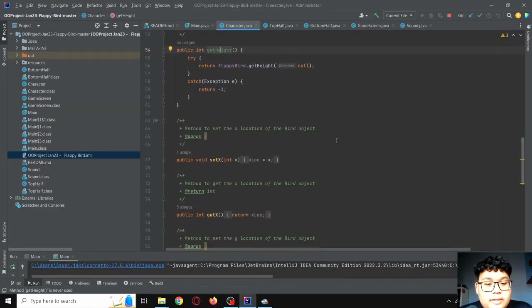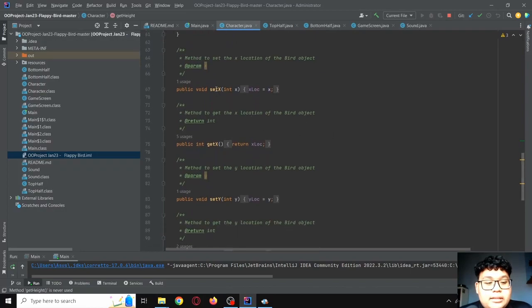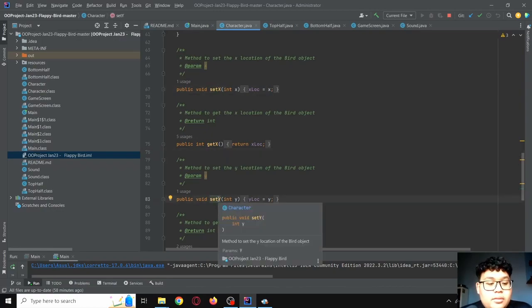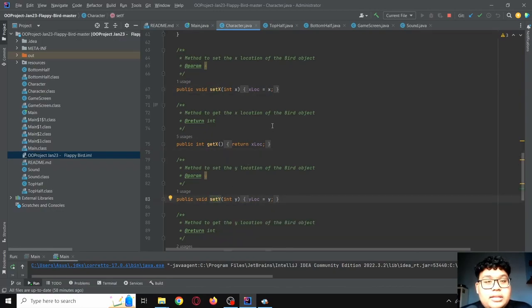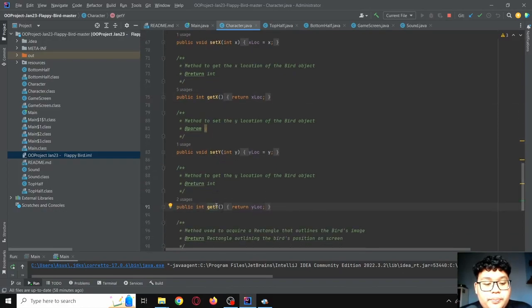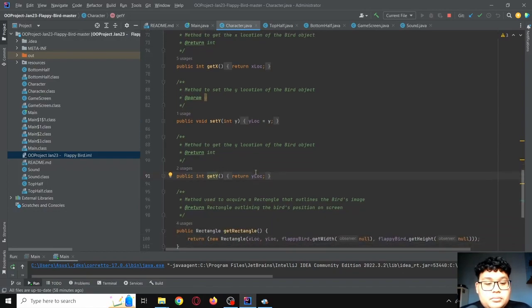Next are the setter and getter for x and y. The setX and setY methods set the x and y coordinates of the Flappy Bird, while the getX and getY methods return the current x and y coordinates of the Flappy Bird.